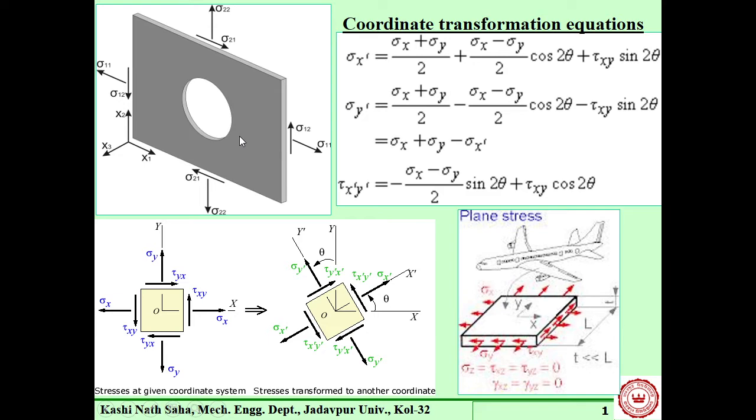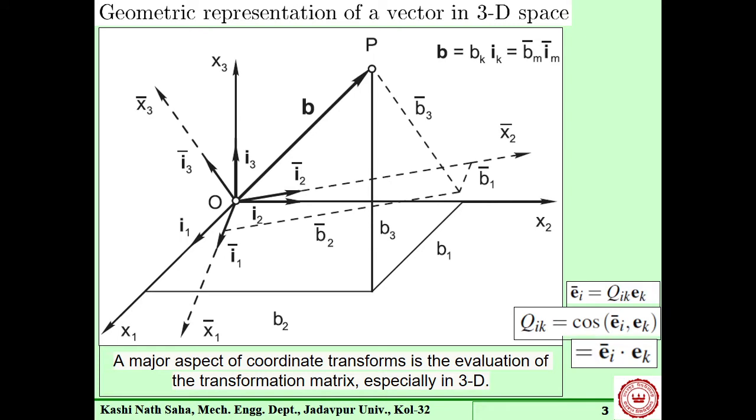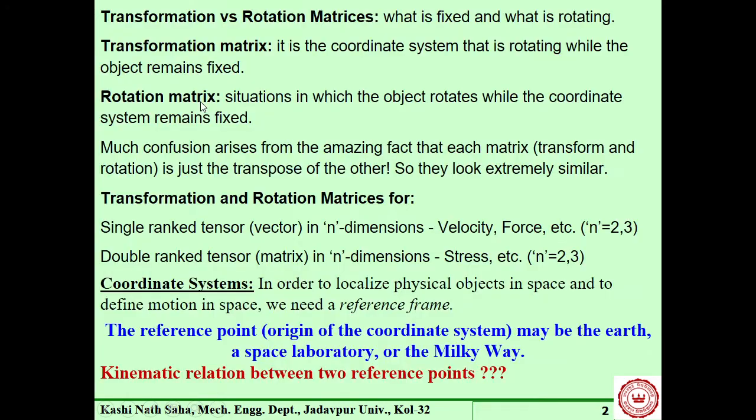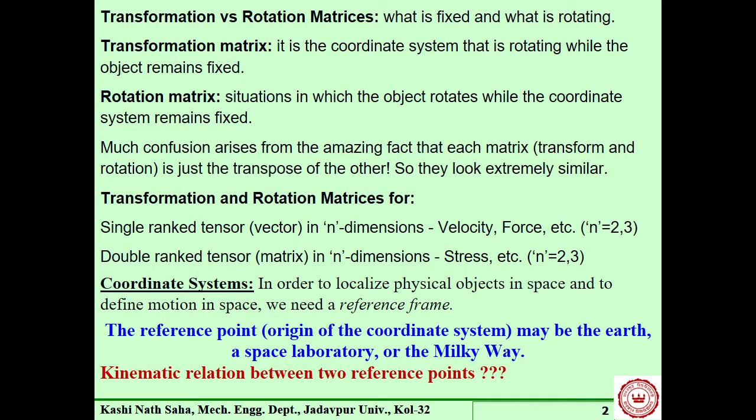But in general, our state of stress is in 3D, right? So that means this is a 3D coordinate axis. We have to understand this transformation in 3D coordinates. So now let us first see some of the facts. The one primary thing is the terminology. What is transformation and what is rotation?